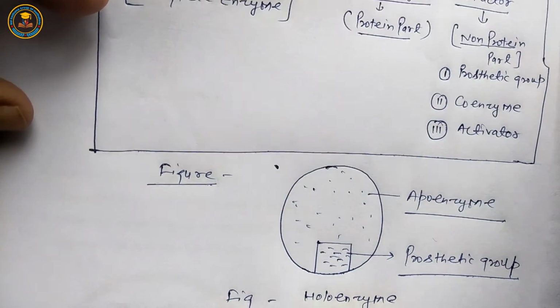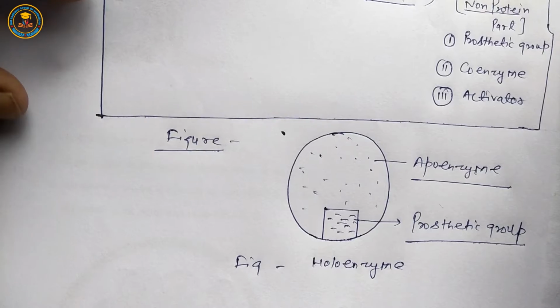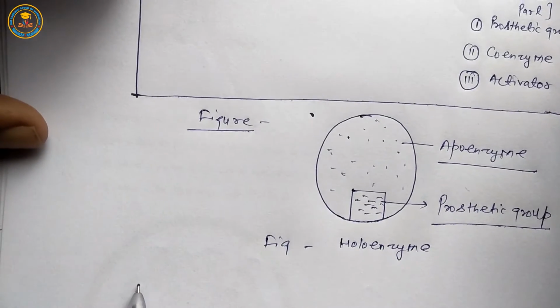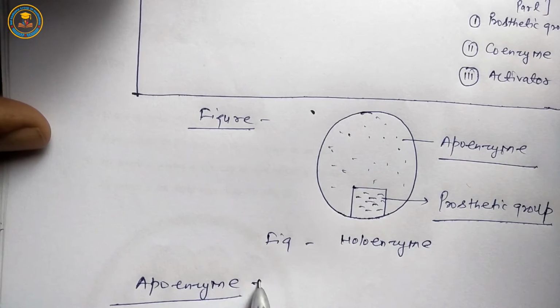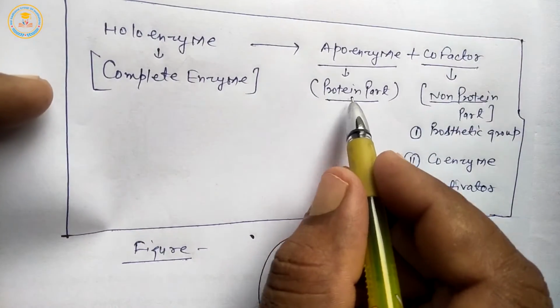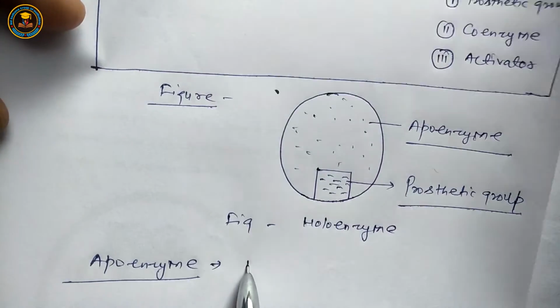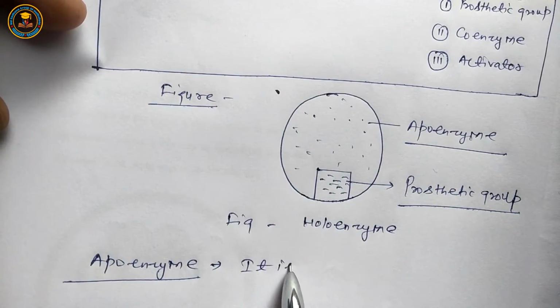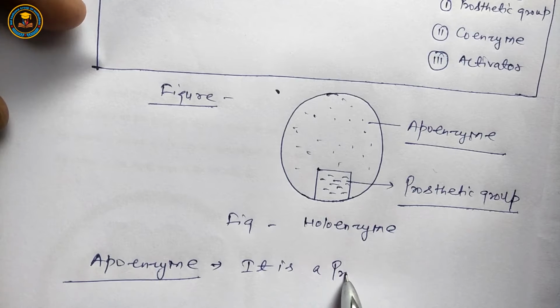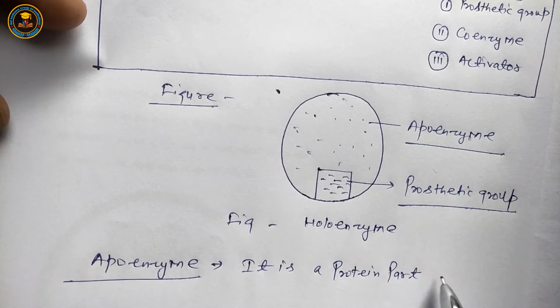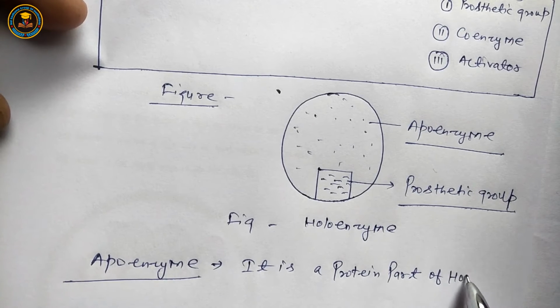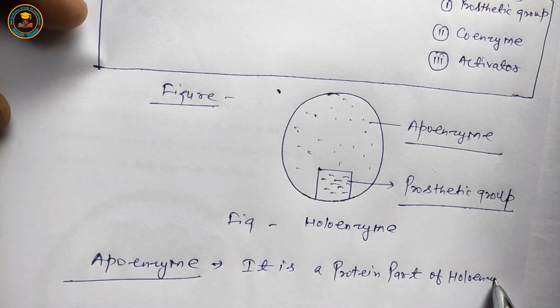Next, first is apoenzyme. It is the protein part of the complete enzyme, the protein part of holoenzyme.